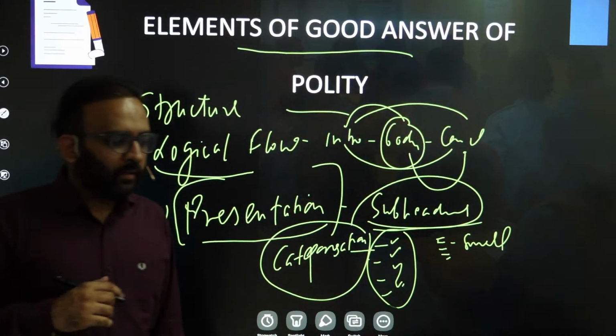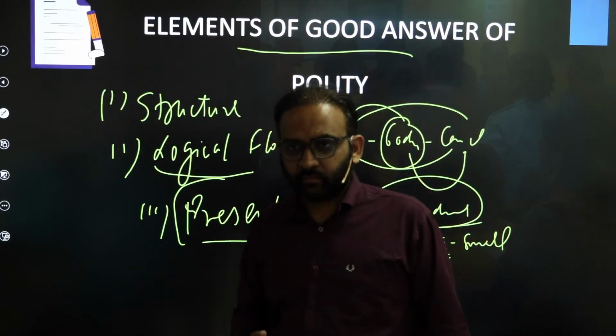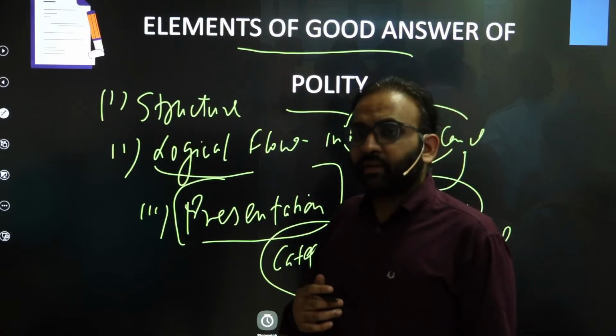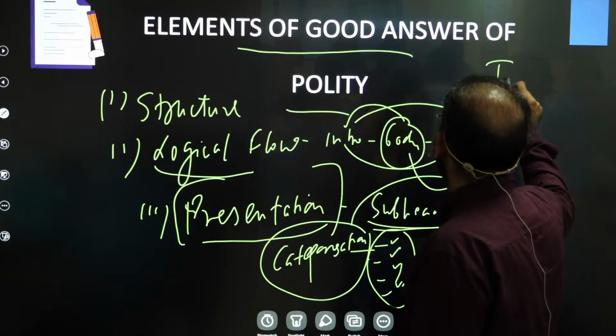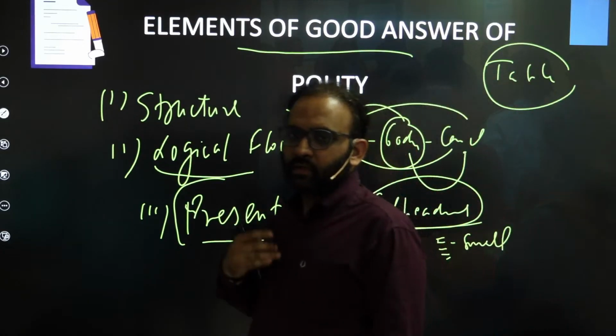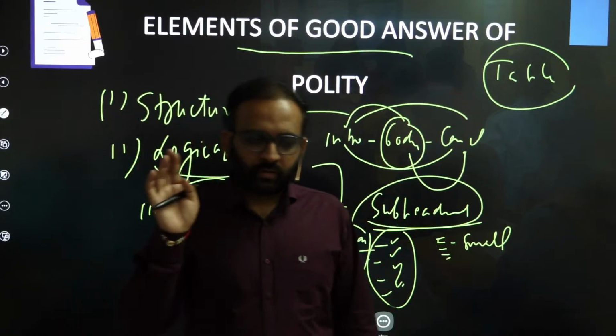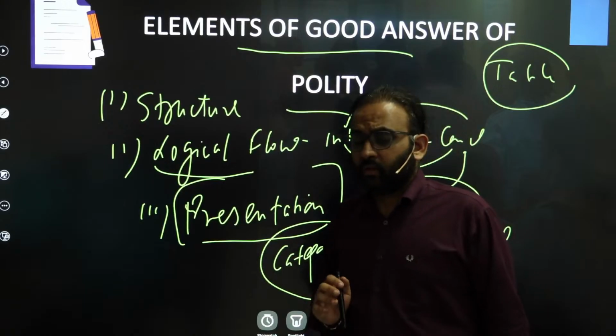Then if you are being asked, suppose, the difference between certain concepts, then there is a thumb rule that you have to adopt a table for it. Right? Adopt tabular form of presentation for any comparison or distinguishing.